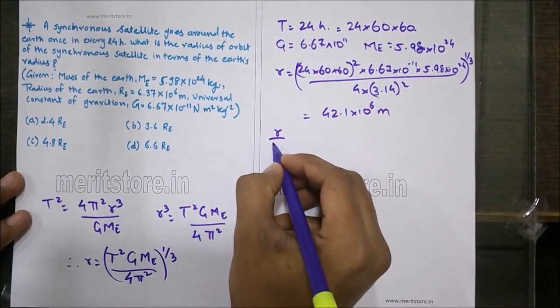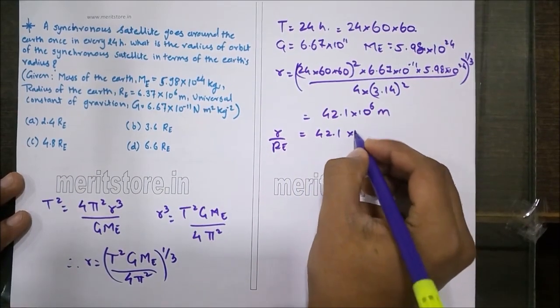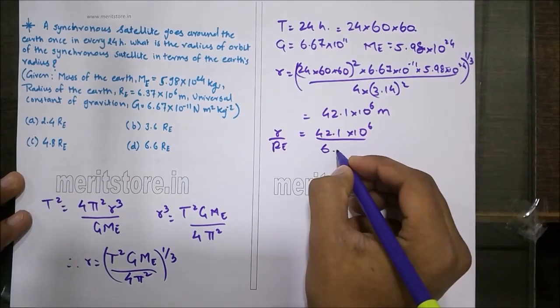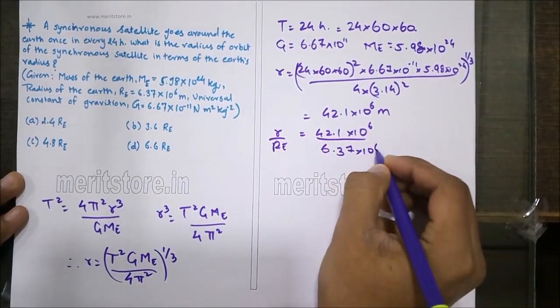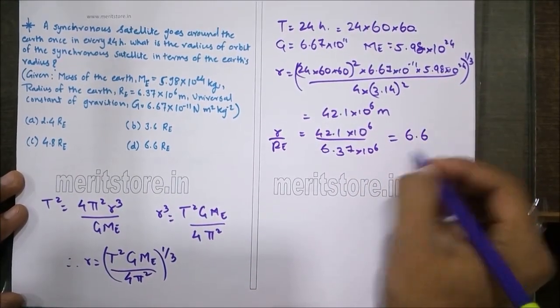So r upon Re is 42.1 into 10 raised to 6 upon the value of Re, that is 6.37 into 10 raised to 6. Which is nothing but 6.6.